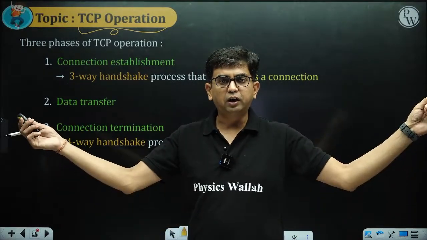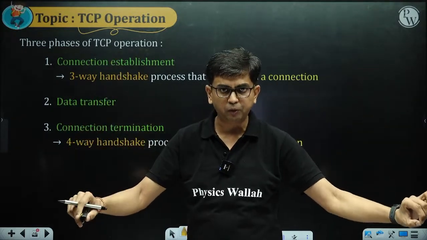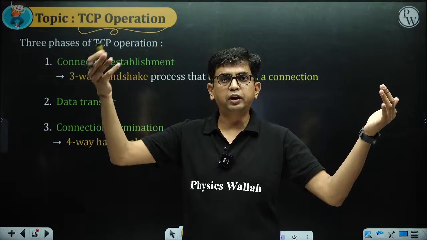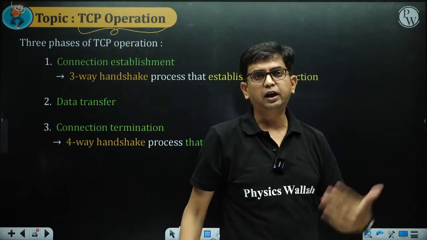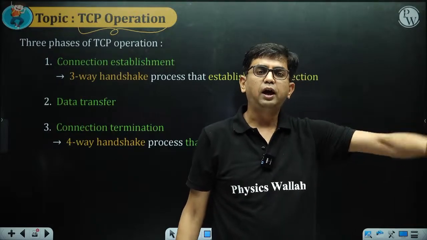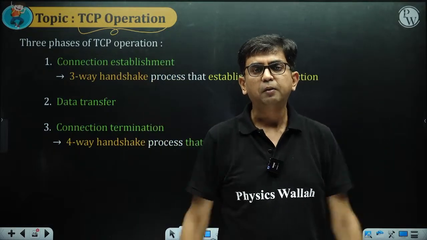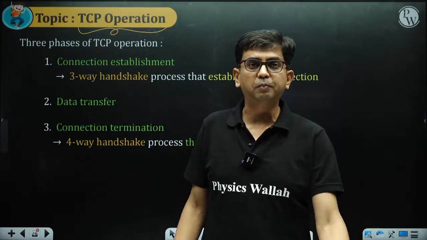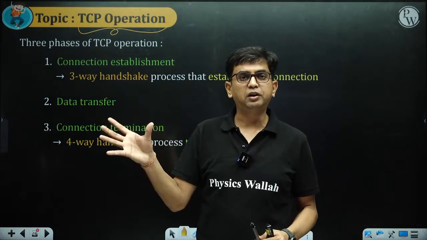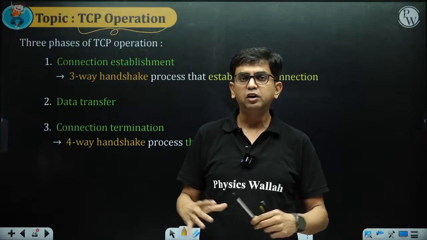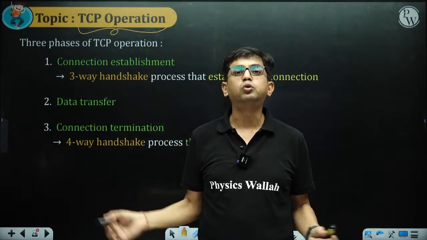One UDP socket is going to communicate with another UDP socket, obviously with the help of the IP protocol. So the UDP protocol generates a UDP packet and gives it to IP. IP takes the packet from one machine to the other machine, and then the other machine's IP gives the packet to UDP, and UDP forwards it to the process. That's simple. In case of UDP everything is simple, but things change in case of TCP. In TCP, the data transmit operation is not that easy. The TCP operation is basically the data transmission operation, everything.